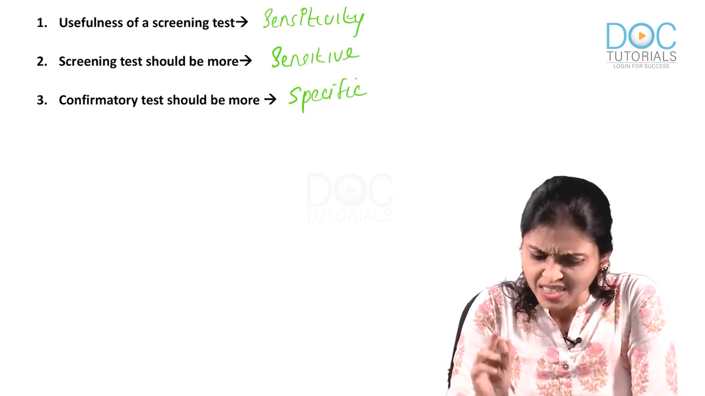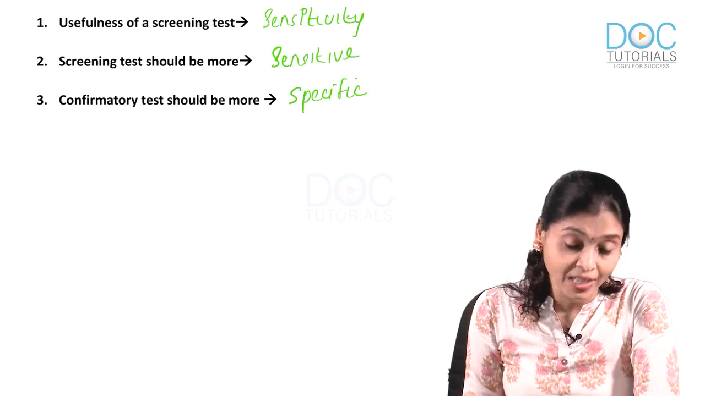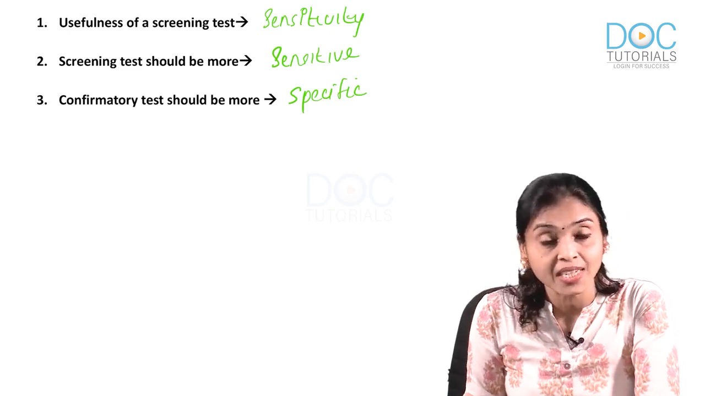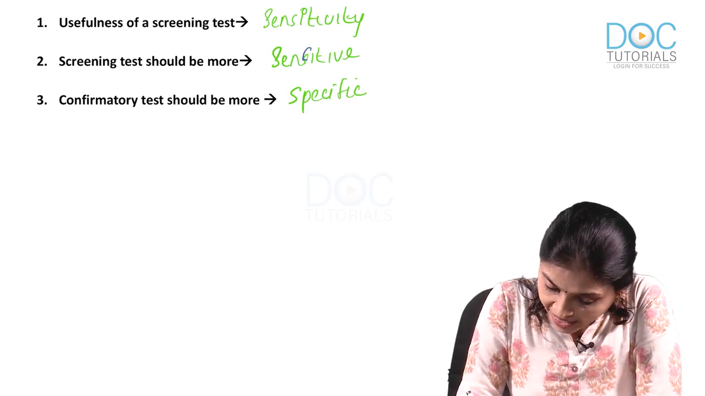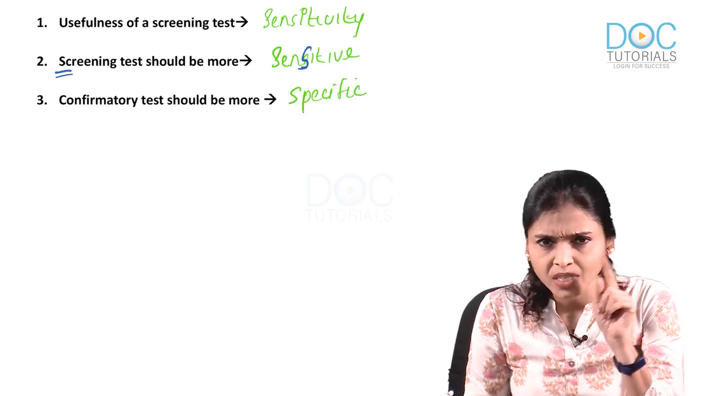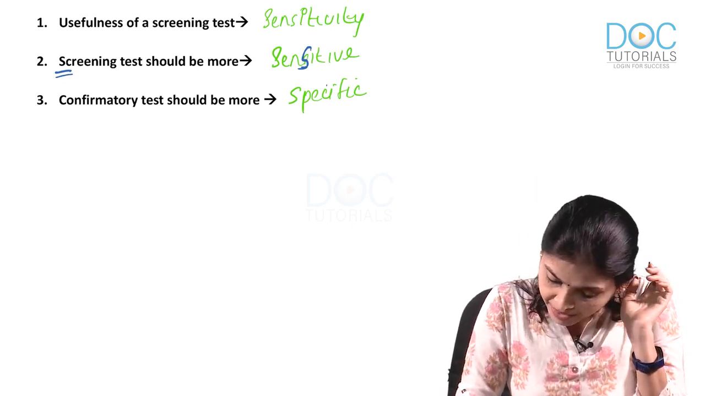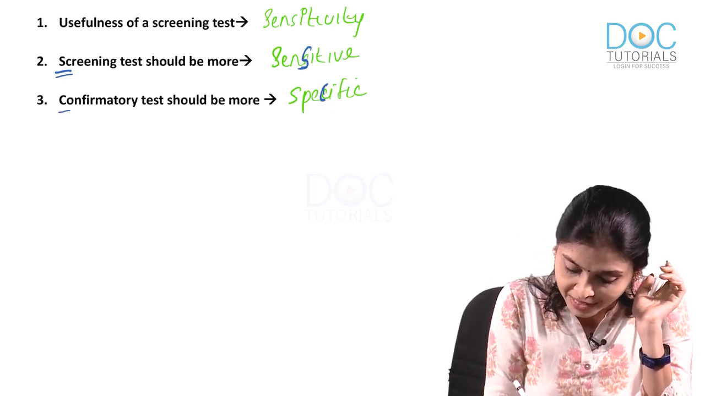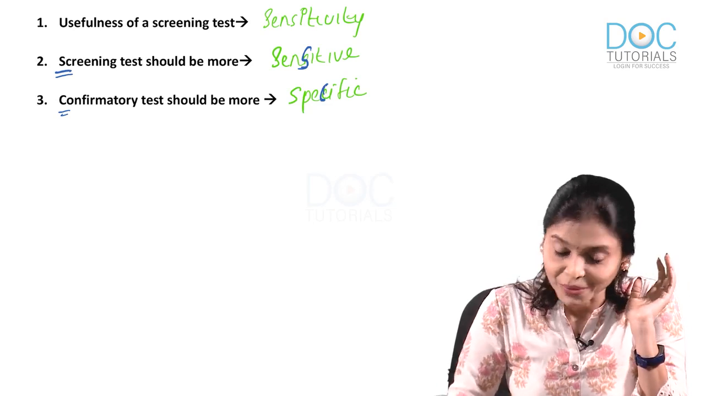Okay, and there is an easy way to remember this. Just think about the fourth letter in sensitivity and specificity. What is the fourth letter in sensitivity? It is S, right? Sensitive. So, it is for screening. Which is the fourth letter in specificity? It is C. That means confirmatory. Easy to remember, right? Okay. Moving on to the next.